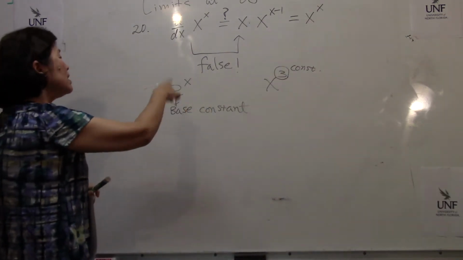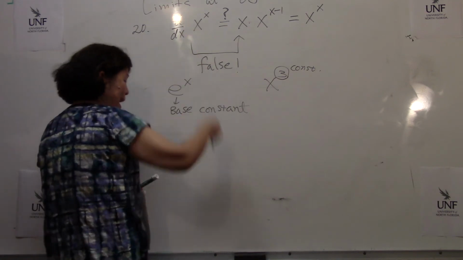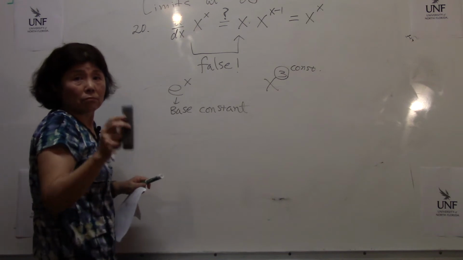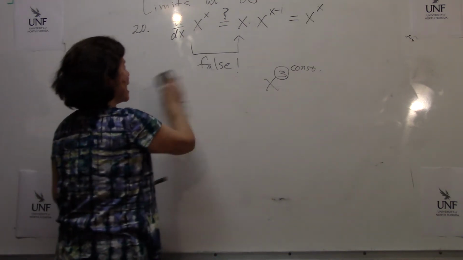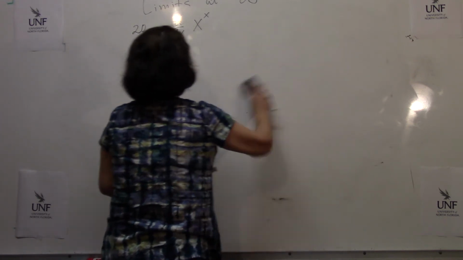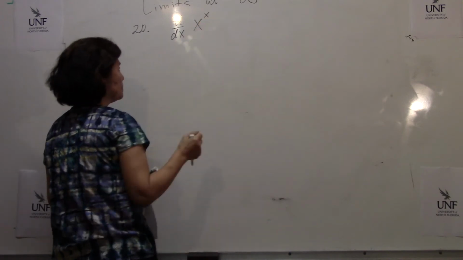Okay? If one is constant, then we can differentiate it. However, x to the x, both the base and the exponent are variable. In that case, we cannot differentiate it. So this part is wrong, and we have to avoid this one as like x to the x.